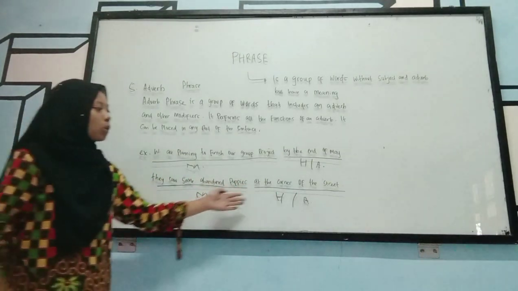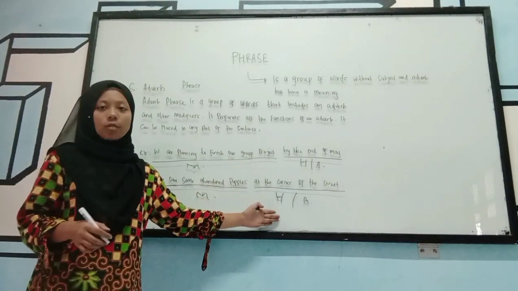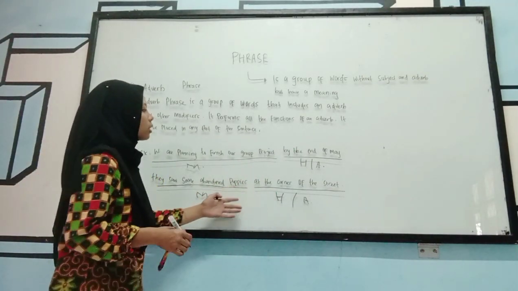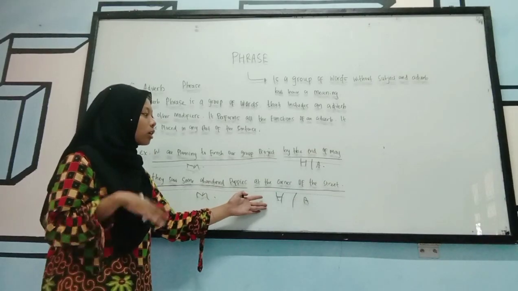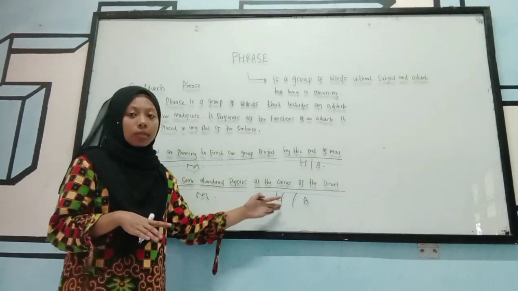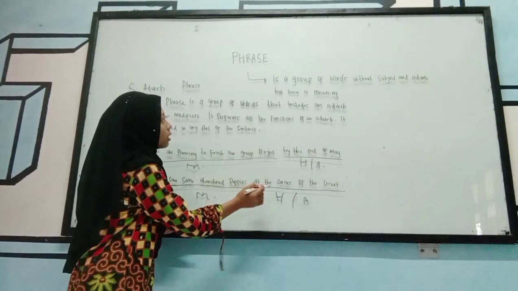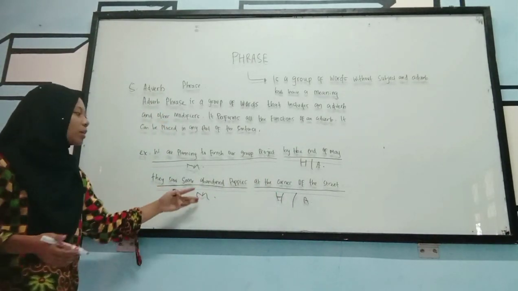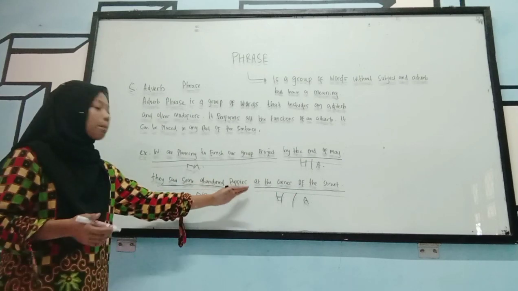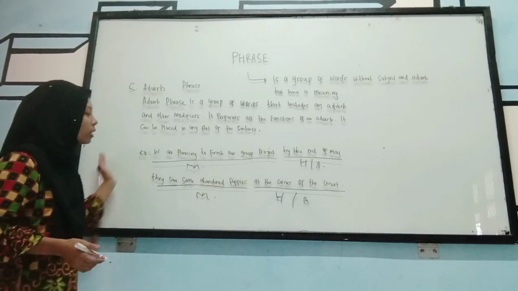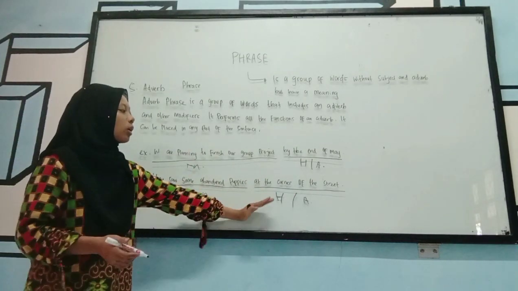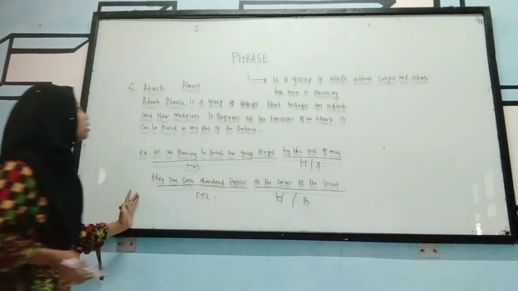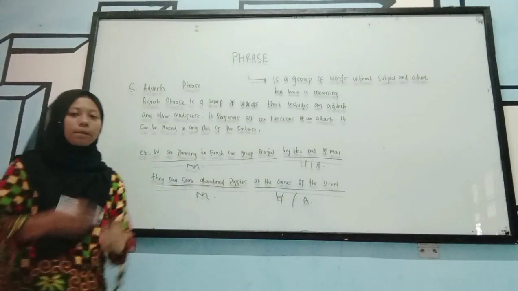In the sentence, we have an adverb of place because it explains about place. So they saw some abandoned puppies is explained by the adverb of place. So this is an adverb phrase.